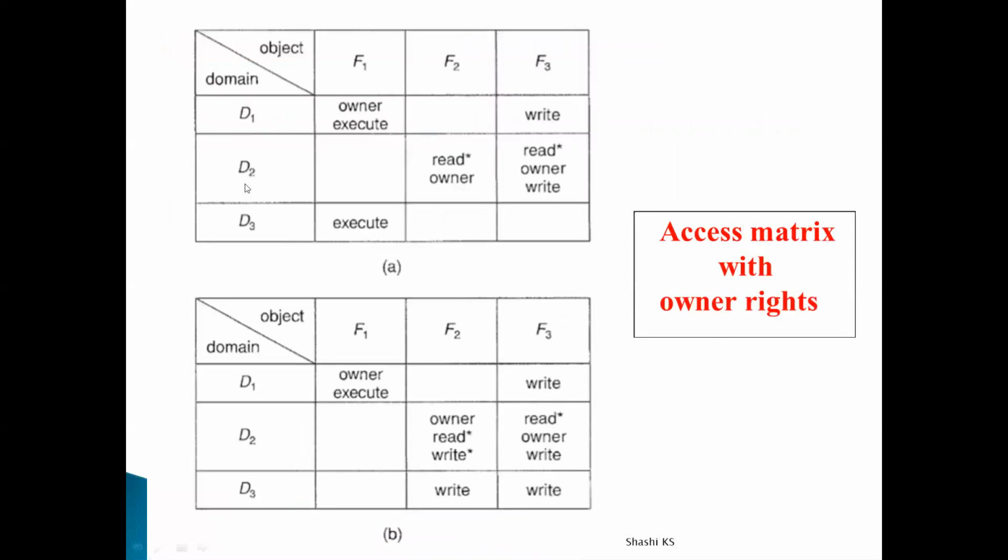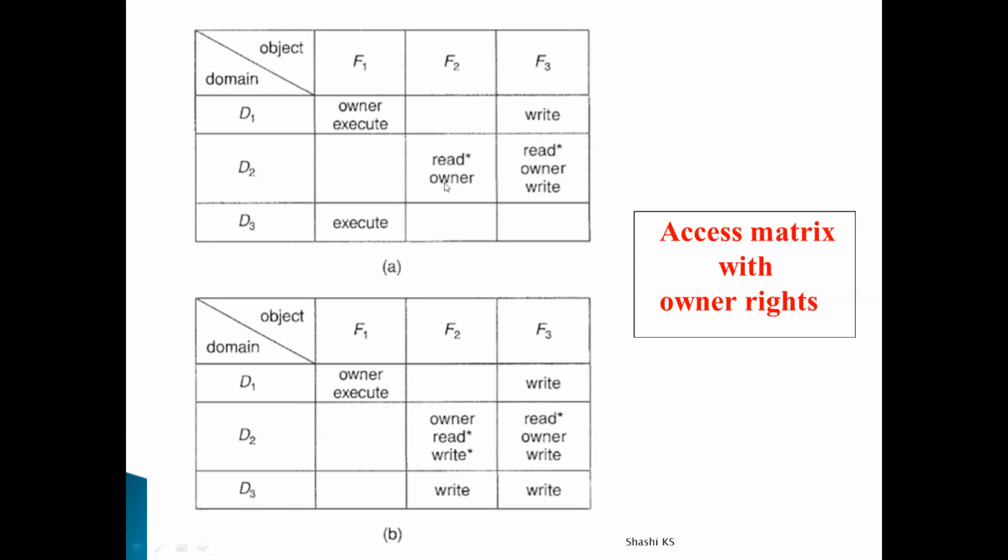You can see here that for the domain D2, there is owner access right for the file F2, and there is owner access right for the file F3. Similarly, in domain D1, there is owner access right for the file F1. Okay. See here, just consider this middle one. A process executing in domain D2 has owner access right for the file F2 and owner access right for the file F3. So that means, what does it mean?